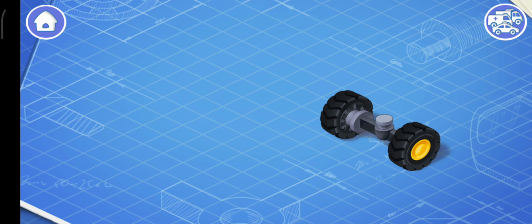The rear axle of the road roller is a drive axle. This means that the engine is spinning the rear wheels to drive the roller forward. And now we need to install the rear half frame of the road roller. The rear half frame is the base of the roller. All other parts are installed on it.